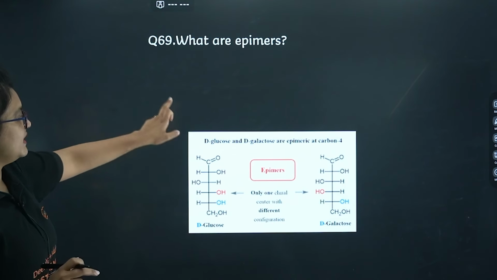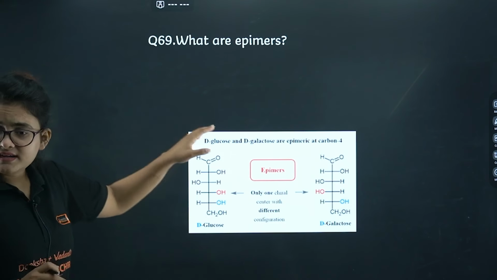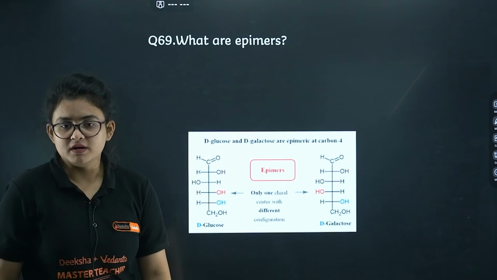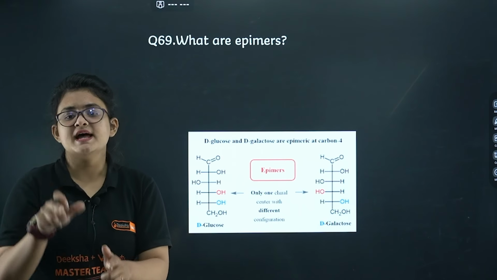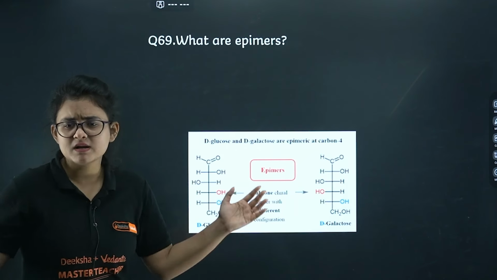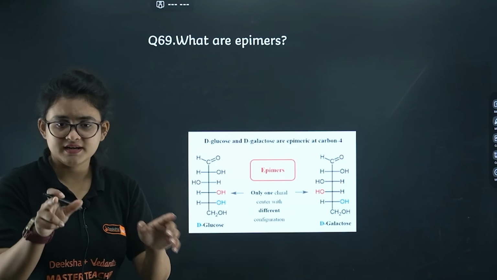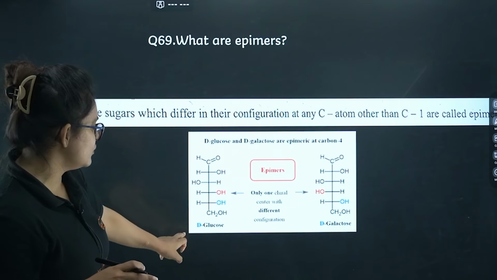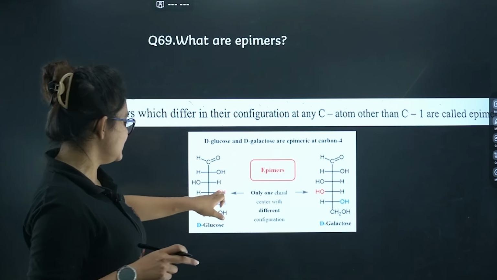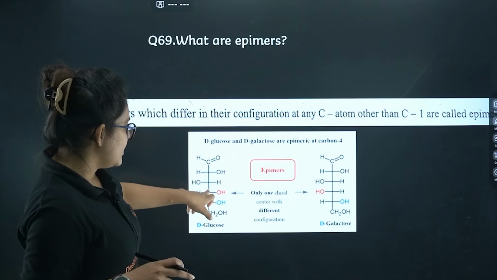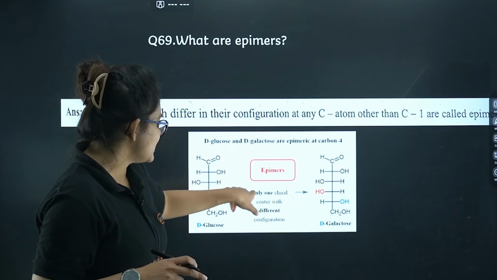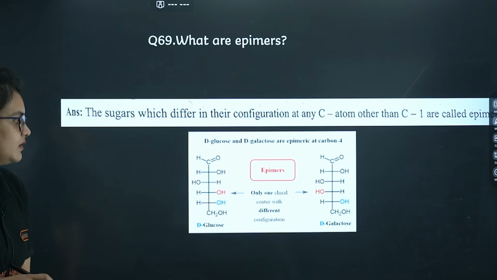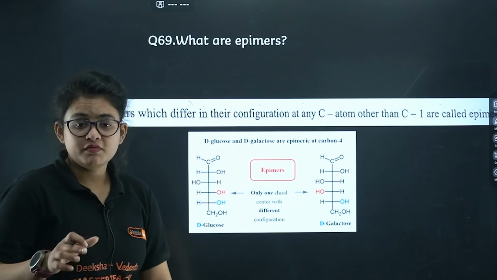Next one is also important: epimers. If it changes with respect to any carbon other than carbon 1, it is an epimer; if with respect to carbon 1, that is an anomer. You can see D-glucose and D-galactose. Looking at this carbon, they have different configuration at carbon 4. Carbon 4 is of different configuration.